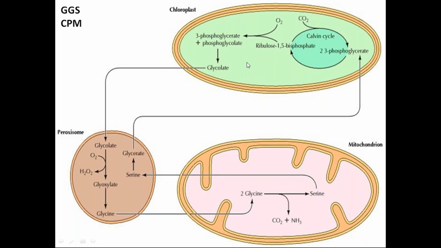In chloroplast, you are getting glycolate. This glycolate is coming to the peroxisome. You are getting glycine. Glycine is going to the mitochondria. It is converted to serine. That means serine is made in mitochondria. This serine is again coming back to the peroxisome as glycerate, and this glycerate is going back to the chloroplast. Everyone getting this cycle? This is very, very, very important. Everyone, tell me, have you understood this?